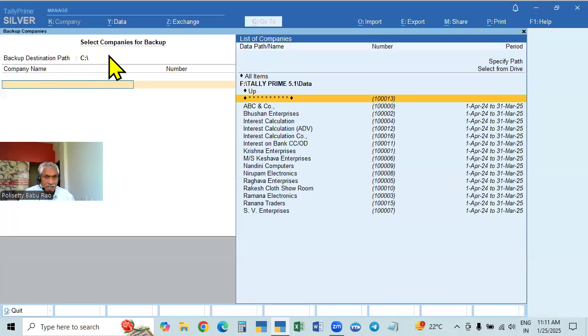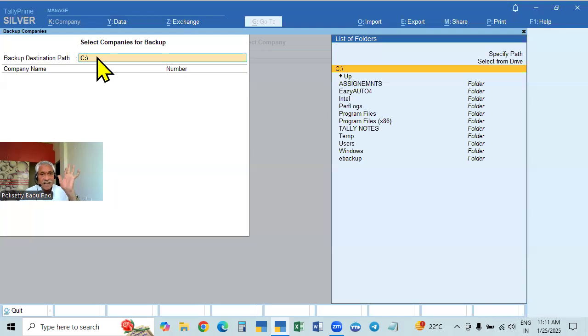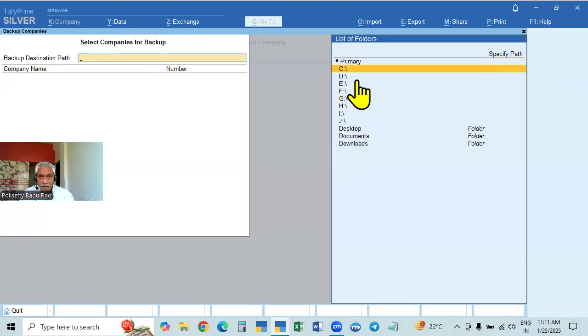That is the backup destination. The cursor will go there, or instead of clicking Backspace, we can simply click the mouse in this place. Where you require, you have to keep the backup data path here. Just click that, and the cursor will go there. Now you cannot select from drive, because no other folder, path, or drive is available. We have not created it. So what do we do?